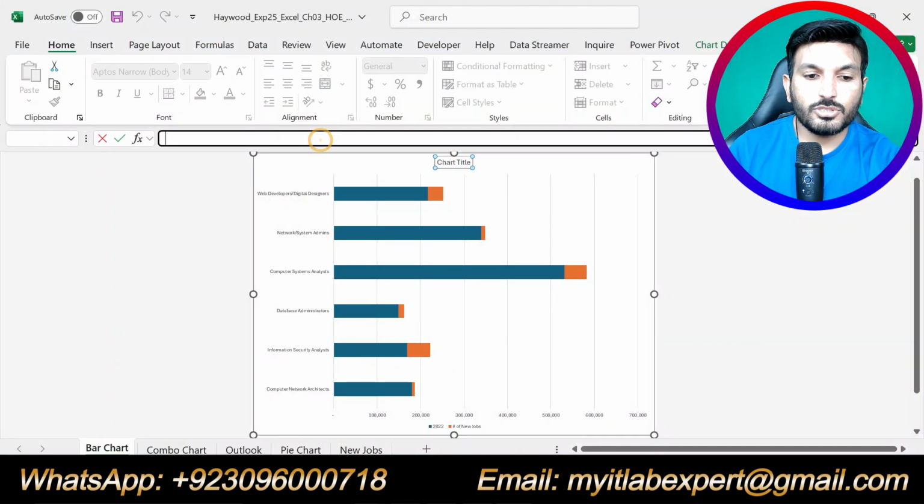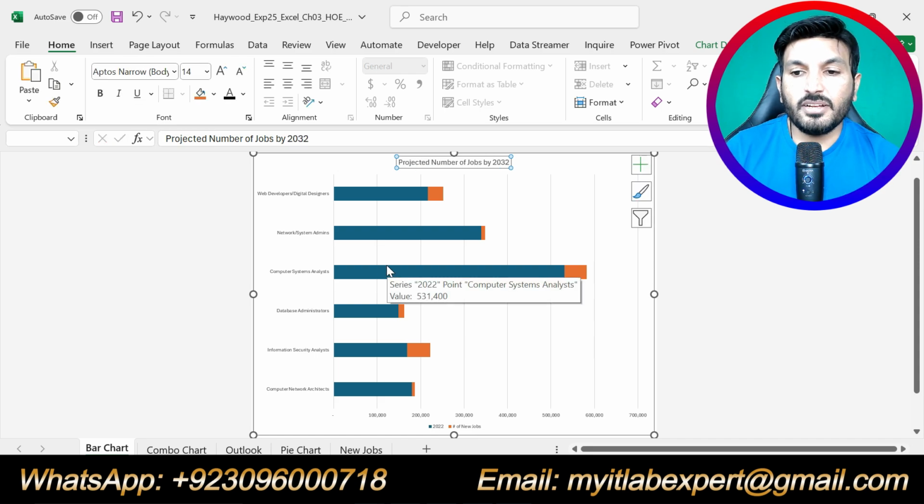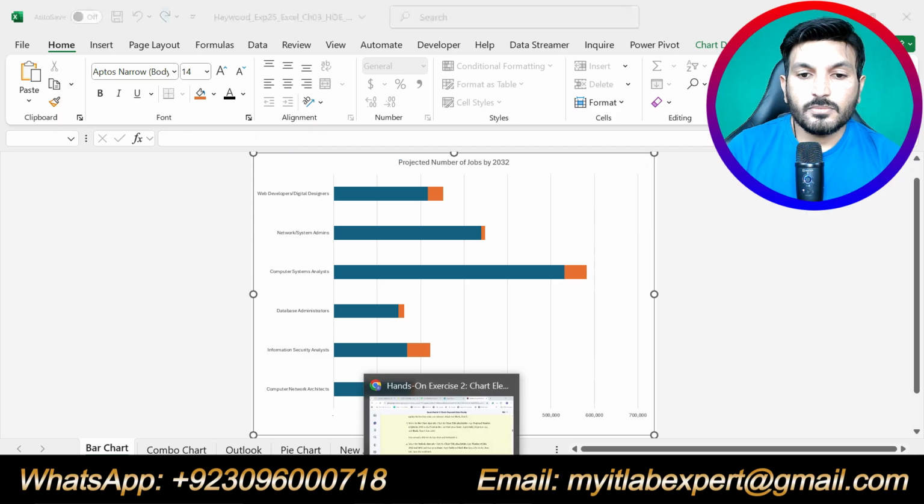Select, type projected number of jobs by 2032 and press enter. So we have given a title to this bar chart.